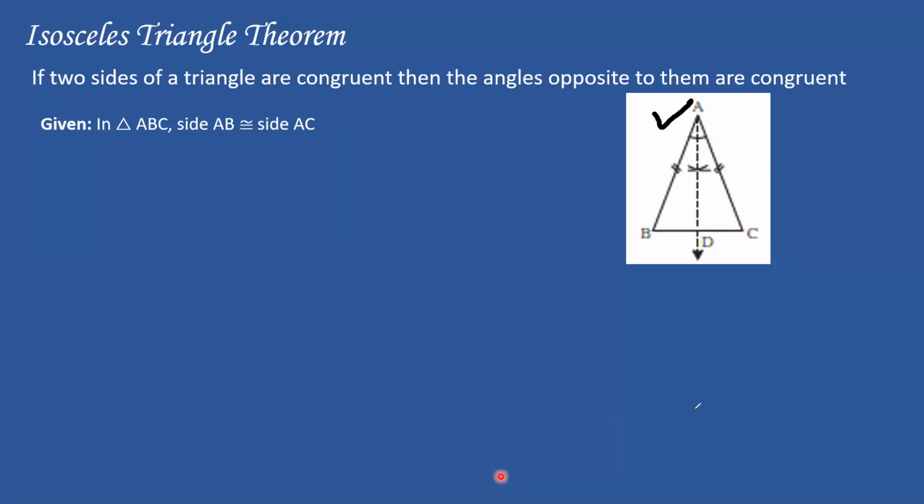So now what is the next step? I have written the given, so the next step will obviously be to write what to prove. I have to prove angle ABC is congruent to angle ACB. This is what I have to prove.